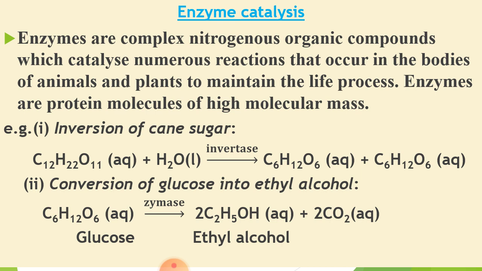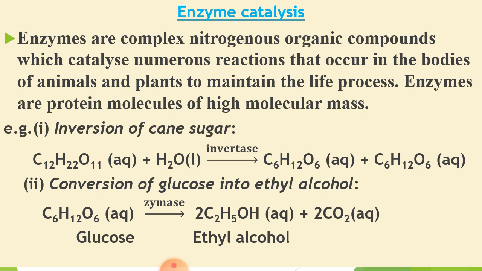So these are some basic properties which I told you in lecture 2 of Unit 5. Now here in part 3 of Unit 5, I will explain enzyme catalysis.